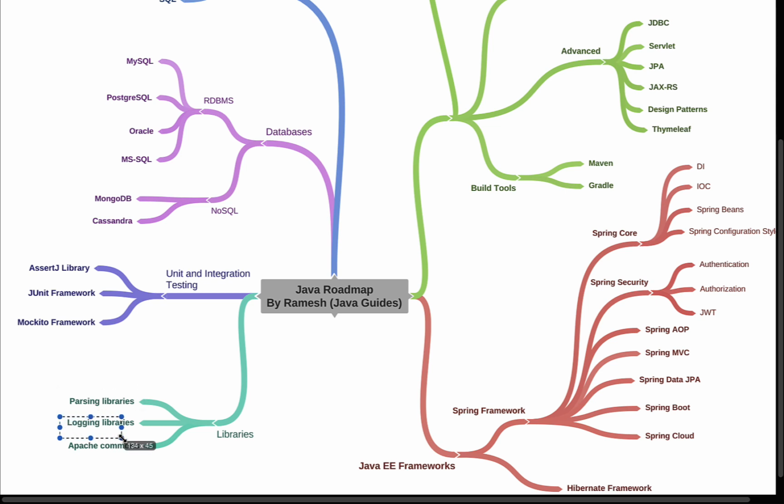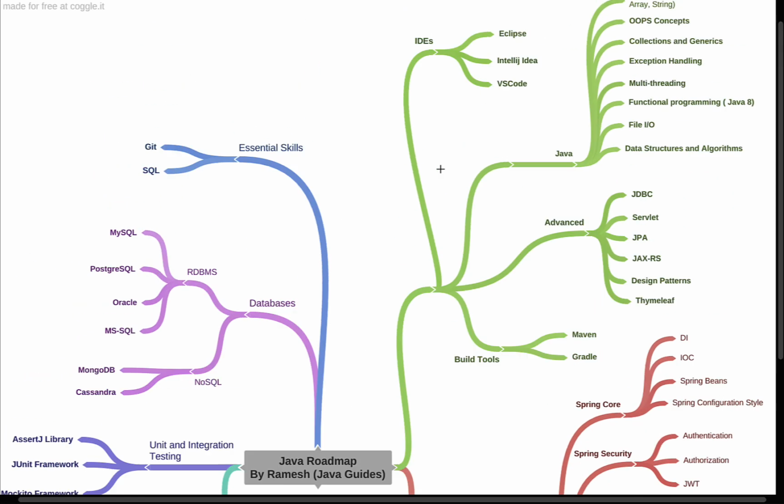Okay, and logging libraries. Well, log4j and logback are the popular logging libraries. So go ahead and check out these logging libraries. And Apache Commons. So Apache Commons libraries are very handy and useful as utility APIs and utility classes. Okay, so as a Java programmer, it is good to know these commonly used Java libraries.